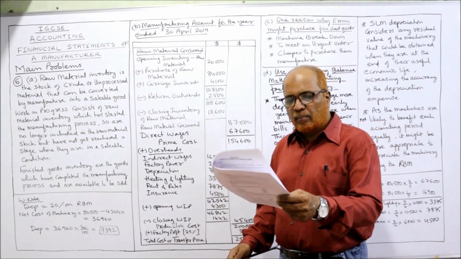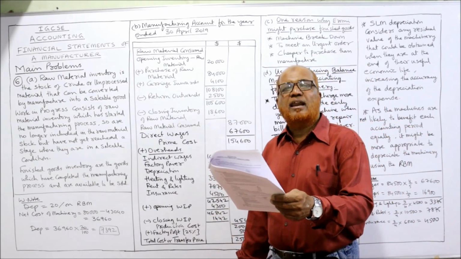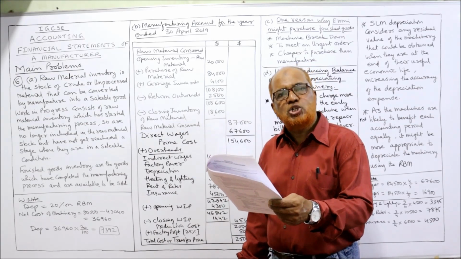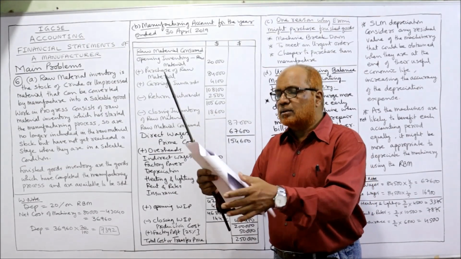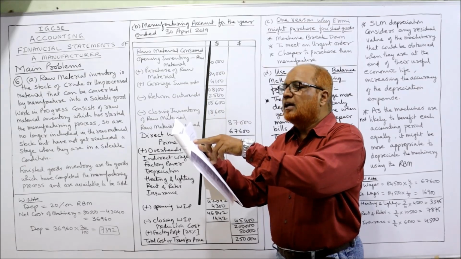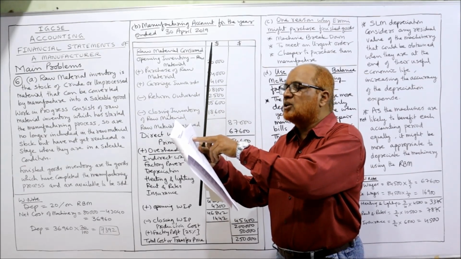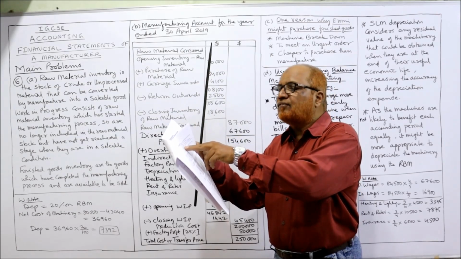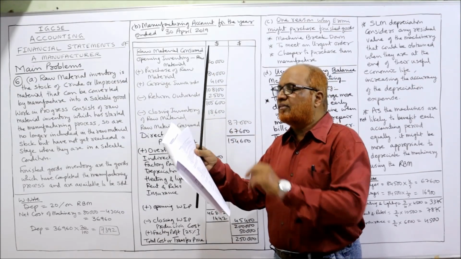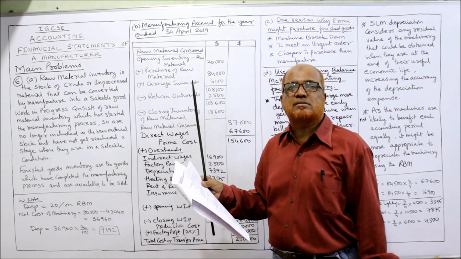Now it is given in the problem, heating and lighting, rent and rates, and insurance. All the three items, the adjustment is given. Heating and lighting, rent and rates, and insurance are to be apportioned 3/4 to the factory and 1/4 to the office premises.